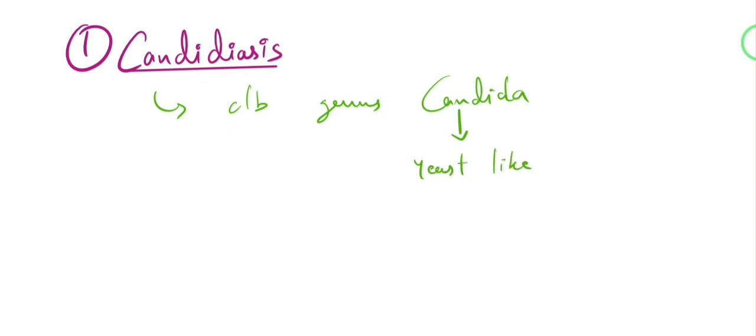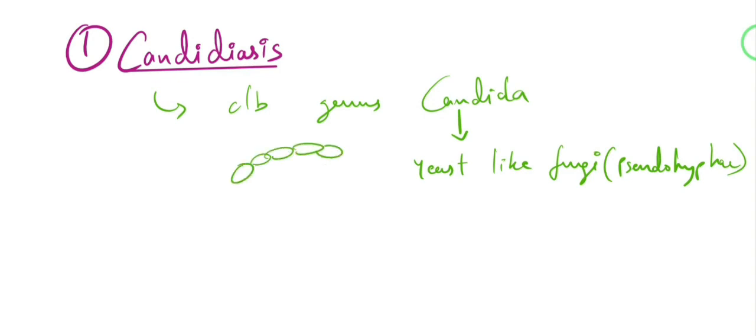That is, they will be producing pseudohyphae, and we will see the importance of pseudohyphae in just a bit. So these were yeast-like cells, and they were producing buds which were not detaching. So they had constriction in their hyphae. So these are the pseudohyphae. And one other important thing from that old video, that all the species of the genus Candida are going to be yeast-like fungi. Their morphology is going to be yeast-like. They will be producing pseudohyphae except Candida glabrata. That was the only species of Candida which was not producing pseudohyphae.